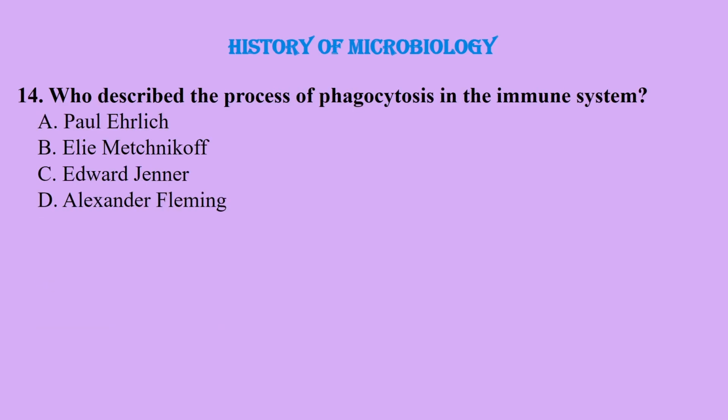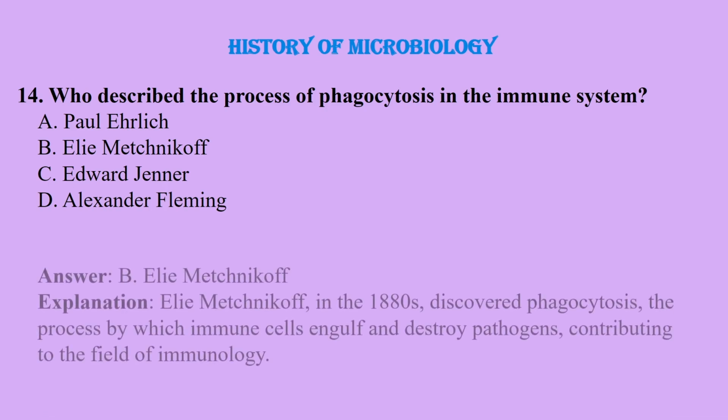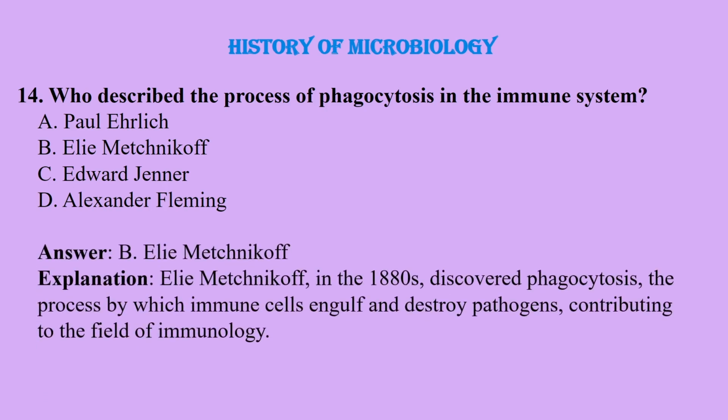Question number 14. Who described the process of phagocytosis in the immune system? Paul Ehrlich, Elie Metchnikoff, Edward Jenner, or Alexander Fleming? And the correct answer is Elie Metchnikoff.